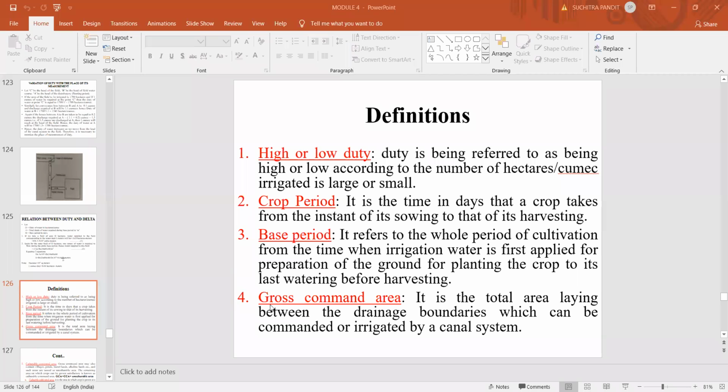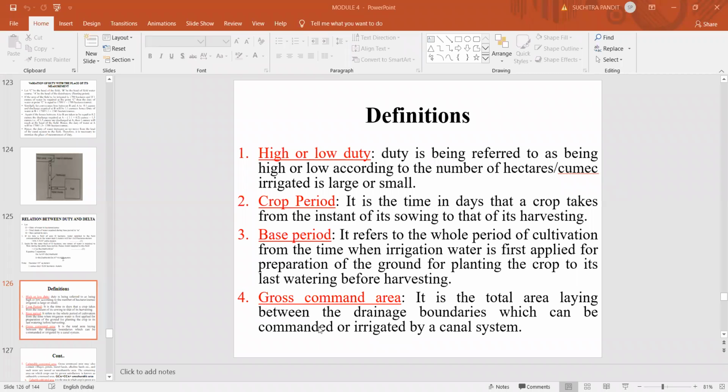Next is gross commanded area. It is the total area lying between the drainage boundaries which can be commanded or irrigated by a canal system. These things we have already discussed in the hydrology chapter. We know what a catchment area is, and you can separate two catchment areas. So the entire catchment area is considered as the gross commanded area.